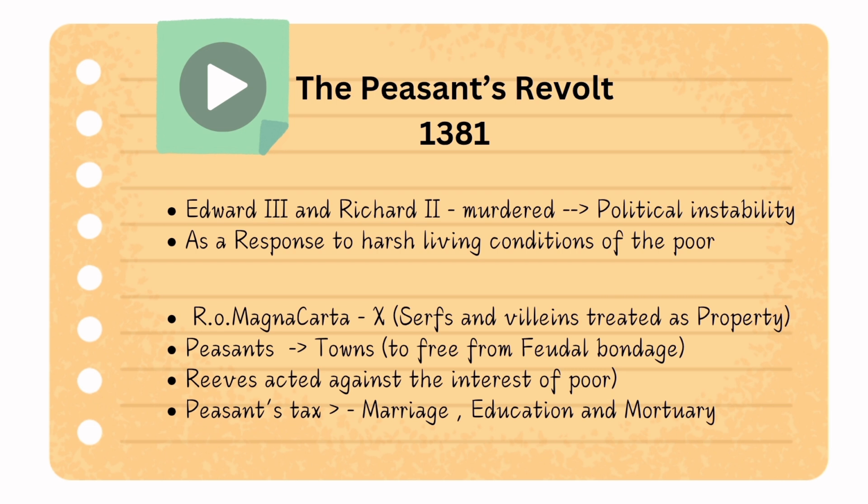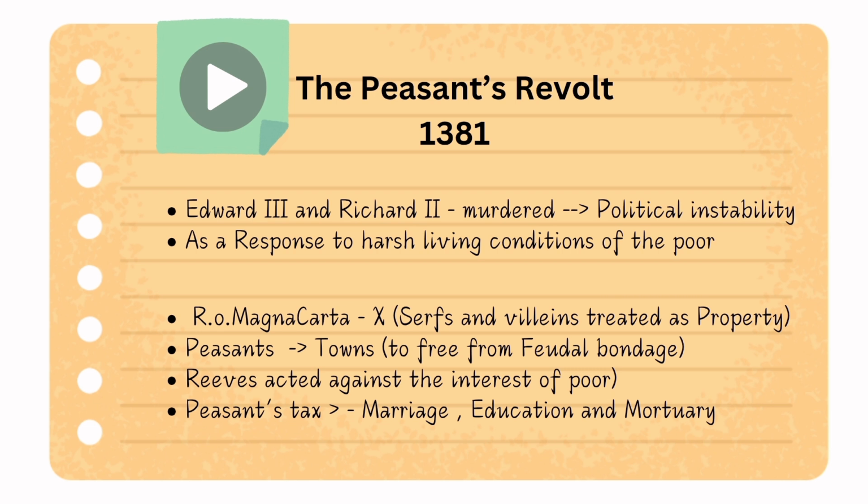What is serfdom? We know it now. Serfs were treated as property. They were not treated as humans. Since they were in the working class, they were treated as properties by the feudal lords. Whereas the peasants, therefore, what happened? They moved from villages to towns to be free from feudal bondage.